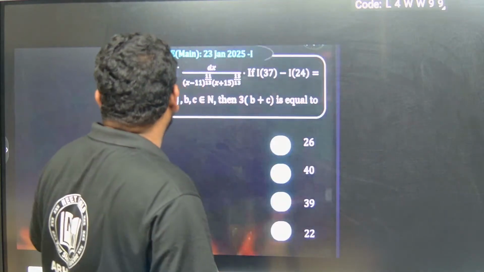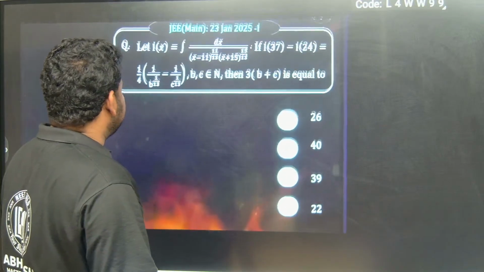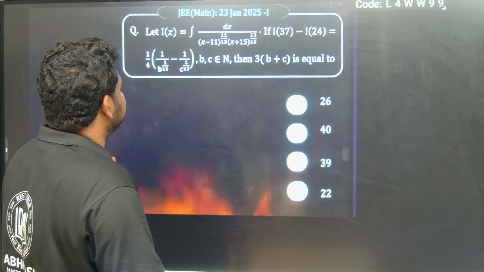So this is the question that they have given. Have a look at it. This is the question from JEE Main 23rd Jan.